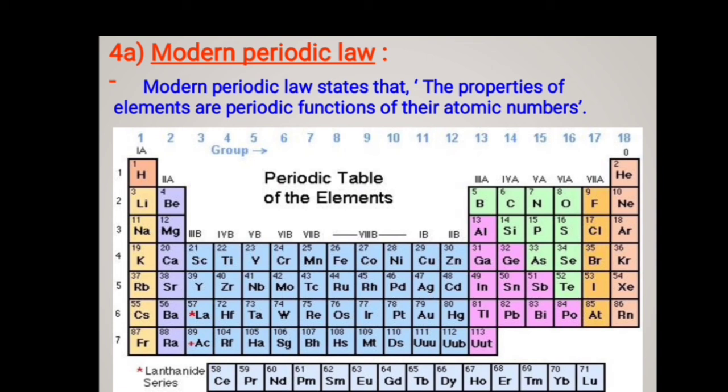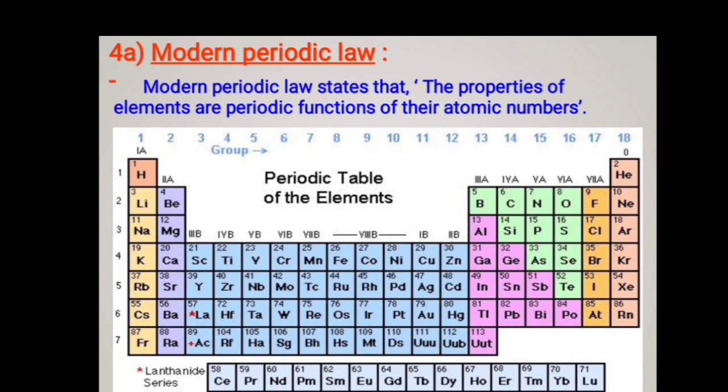He discovered the present form of the periodic table, called the modern periodic table or long form of the periodic table. Who discovered this table? Henry Moseley. According to Henry Moseley, atomic number, indicated by Z, of an element is a more fundamental property than its atomic mass.